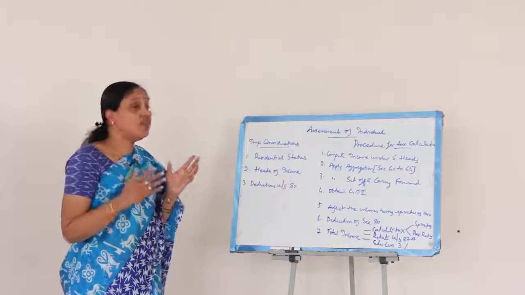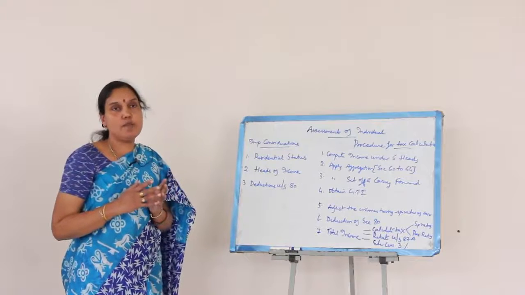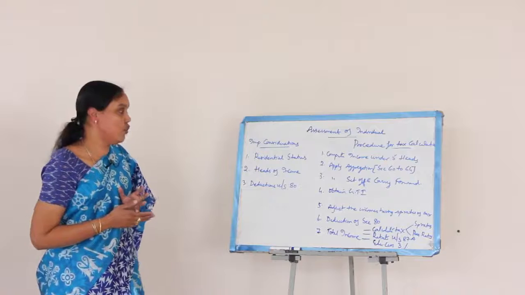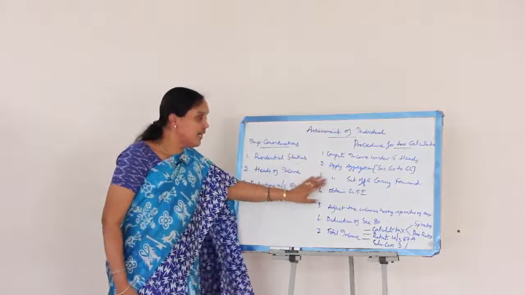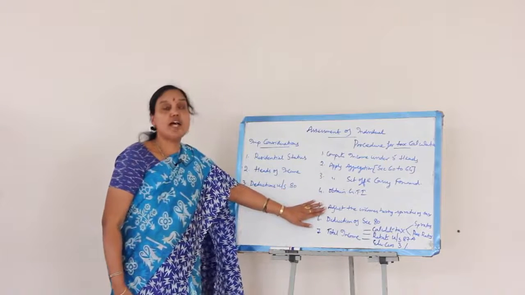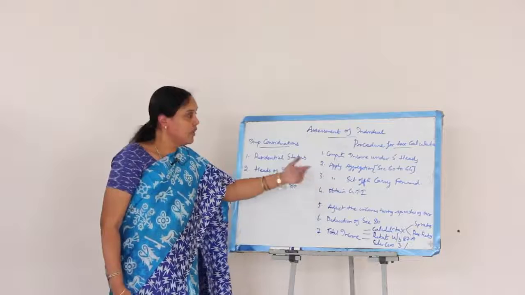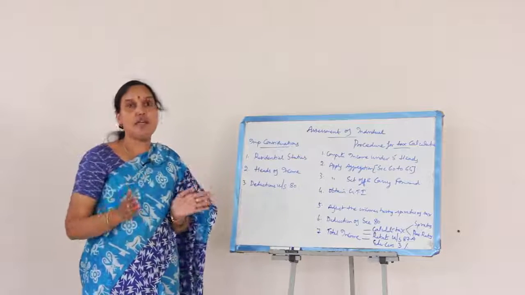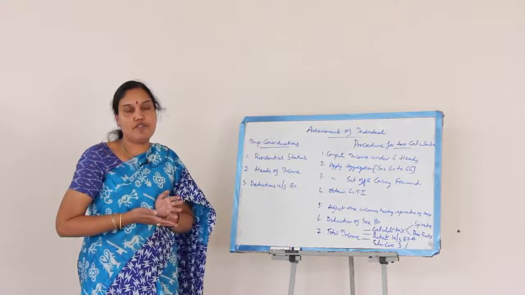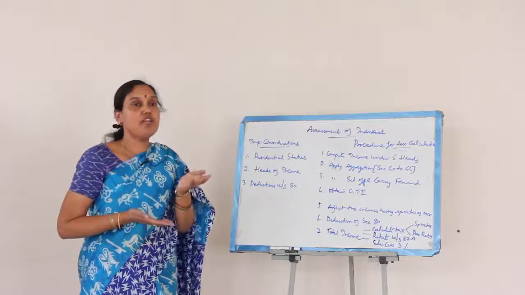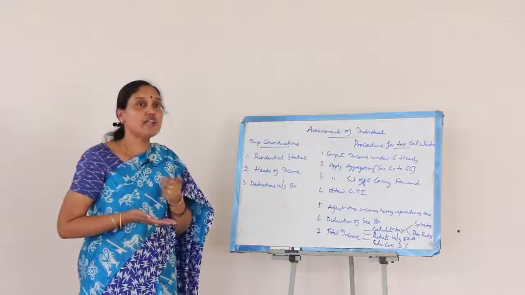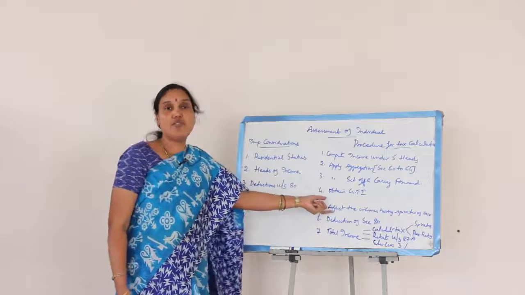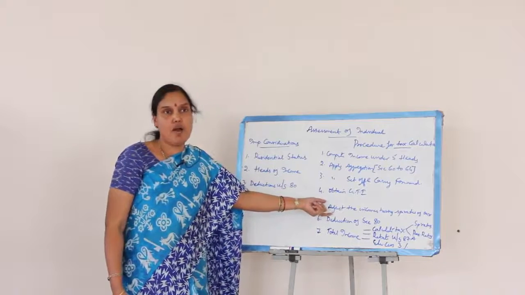GTI is the aggregate of all the taxable heads of income after applying provisions of aggregation, set off and carry forward. Out of such GTI, we have to adjust the incomes having special rates of tax. Now, as per the provisions of the Income Tax Act, we have a scheme of taxation in India. In India, we follow progressive rates of tax. That is, as the level of income increases, the rates of tax also increase. And for the purpose of tax rates, we have to divide the income into 4 different parts.